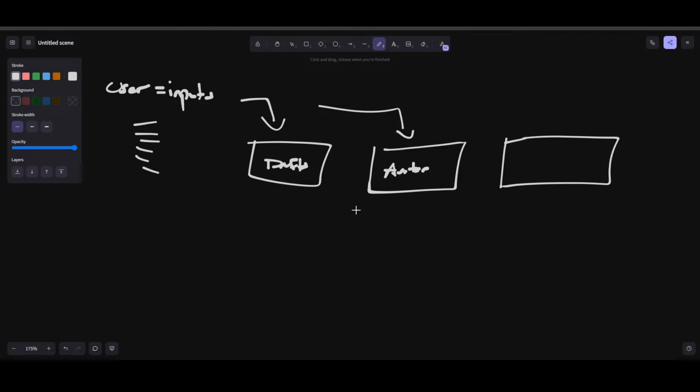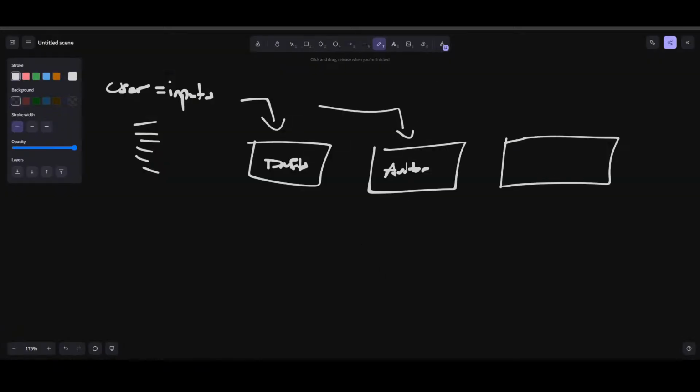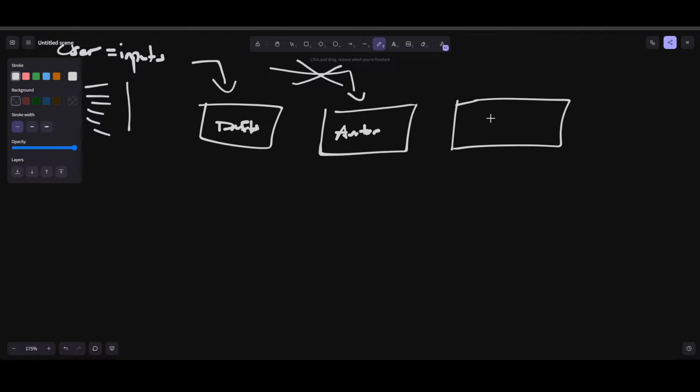Now, the way that I have mine set up, because I knew that a lot of people would be using it for a whole bunch of different things, but if it was for one specific channel, for one specific audience, you can actually take this clone and put that in here instead. So instead of trying to create a new avatar based off of the inputs, you just have one set avatar. And then this one will go through and create five drafts of the title.